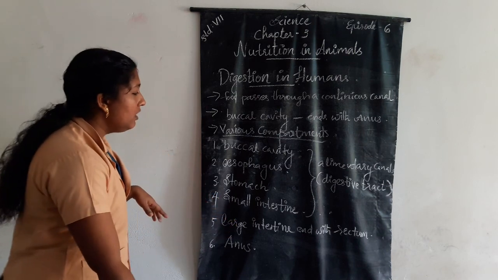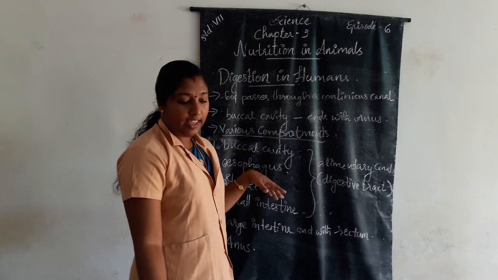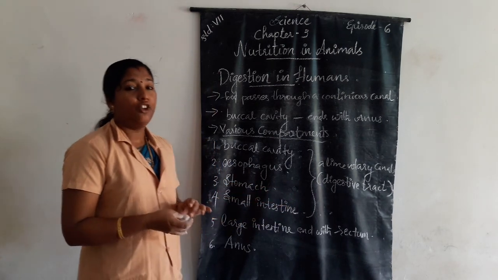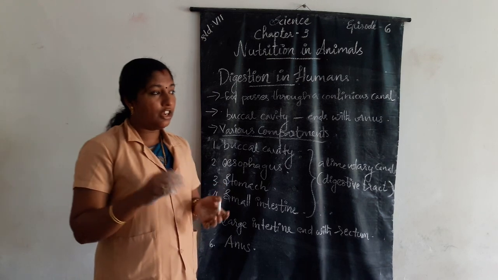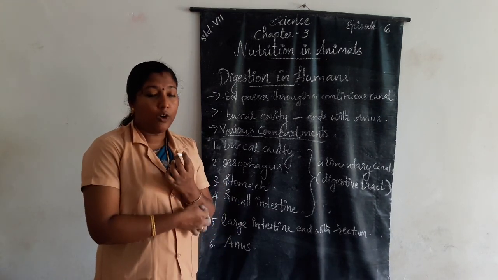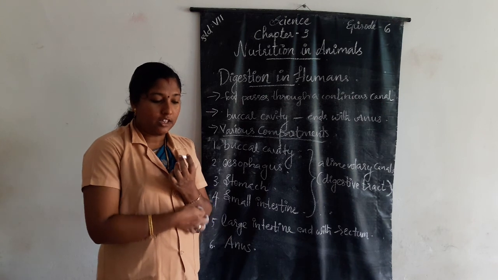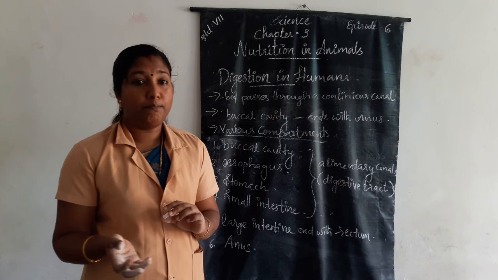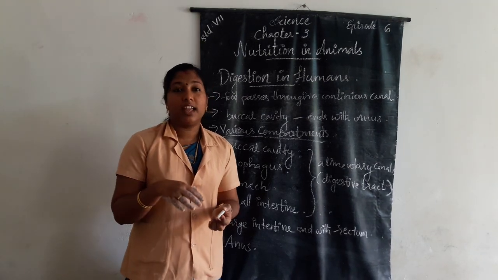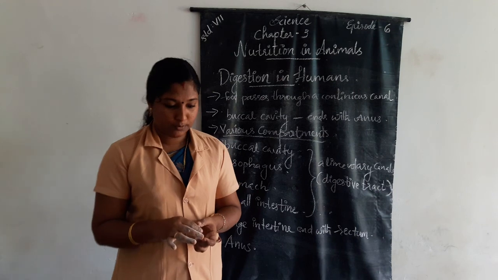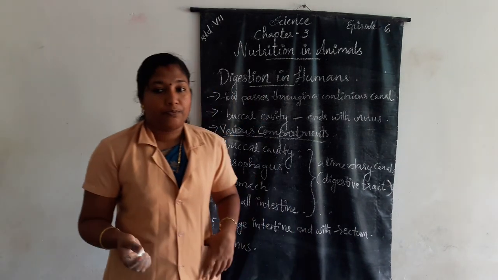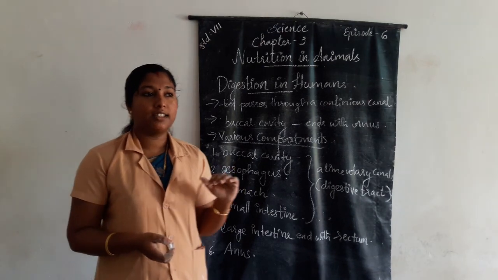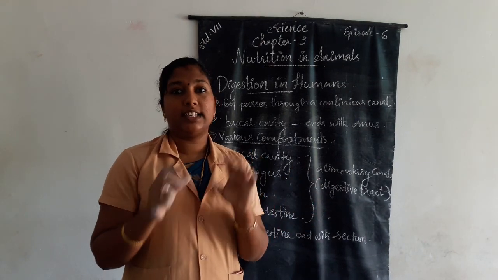Then in the inner walls of the stomach and the small intestine, various glands are present. Salivary glands, then liver, then pancreas also present. The pancreas secretes pancreatic juice, or the digestive juice.